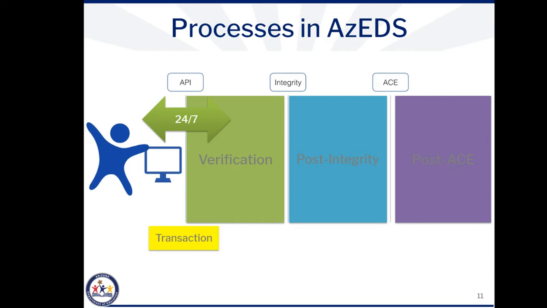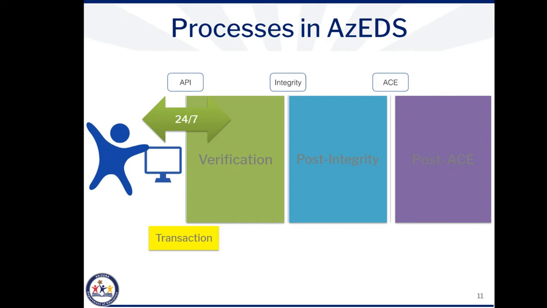While each SIS may offer different options as to how often your data can be submitted, it is important to note that it must be submitted a minimum of every 20 days and that you must maintain your own documentation showing your data is uploaded a minimum of every 20 days for auditing purposes. When your data is submitted to AZEDS, it flows through the API, or Application Programming Interface. The API is typically open 24 hours a day, 7 days a week. However, there are occasions throughout the year when it is taken down for maintenance.